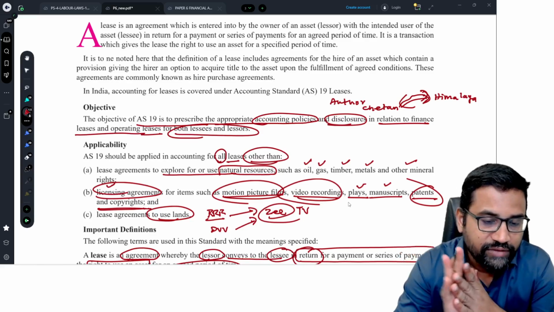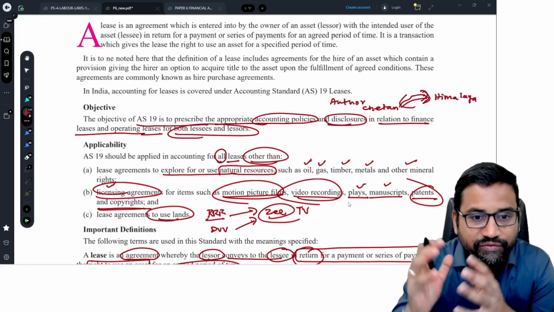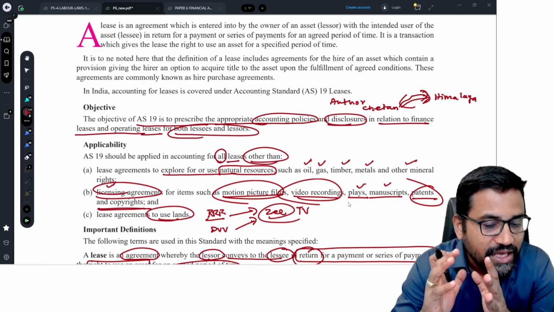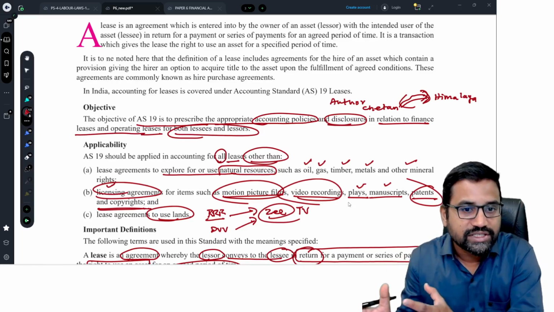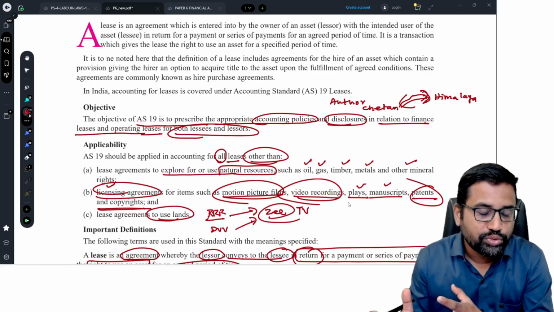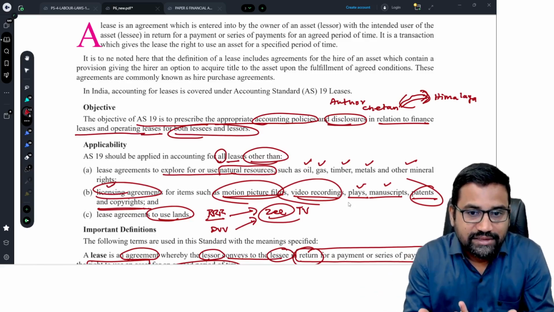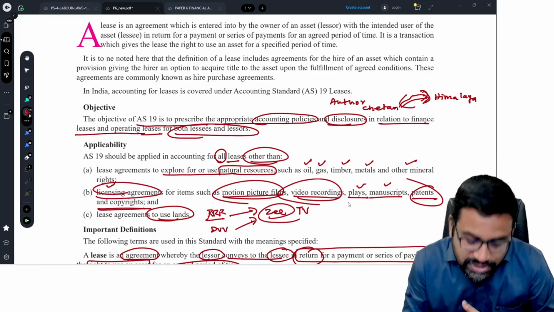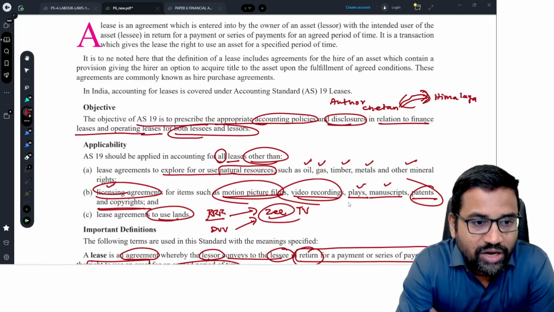So they will go to different places and they will shoot different things. Maybe they give license to the television channels, internet, YouTube, to broadcast on taking some amount. So those licensing agreements are also not covered under this standard.